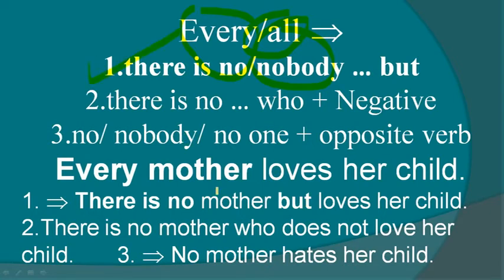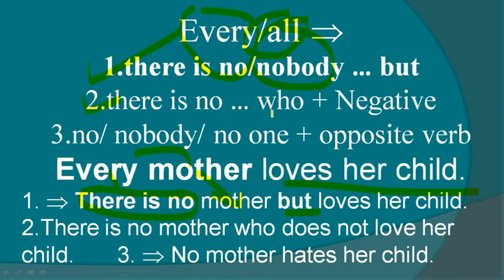According to first one, instead of every, we should use there is no. Then the next word mother, then but, and the rest of the sentence. This is the sentence: there is no mother but loves her child.